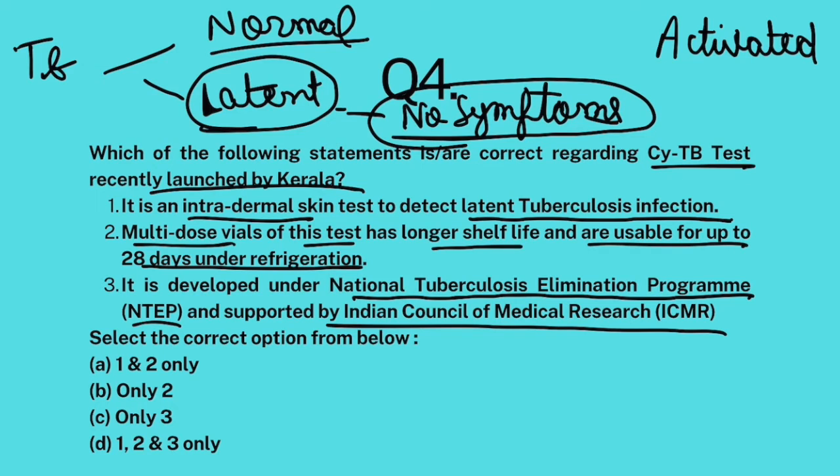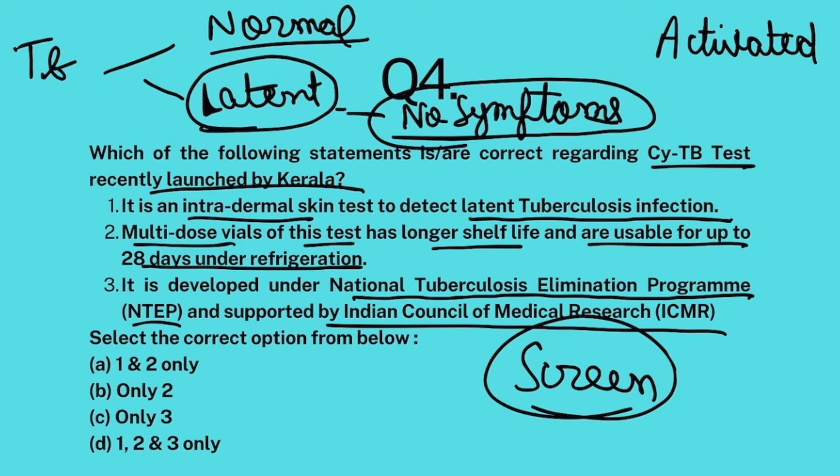Clear? Now, under National Tuberculosis Elimination Program, India wants to eliminate TB completely. Therefore, well, it needs to screen for latent TB as well. Well, the people who show TB symptoms, well, they get all the treatment. But people who do not show any symptoms, it is very difficult to treat them because we do not know whether they have TB or not. Therefore, we need to conduct mass screening tests of people for latent TB, right?